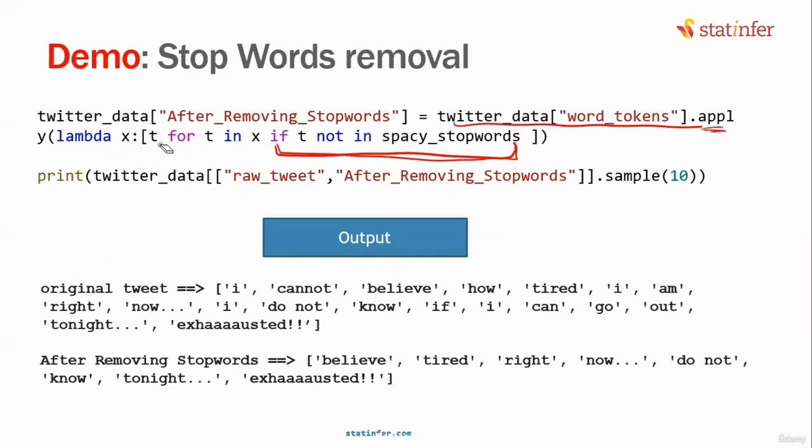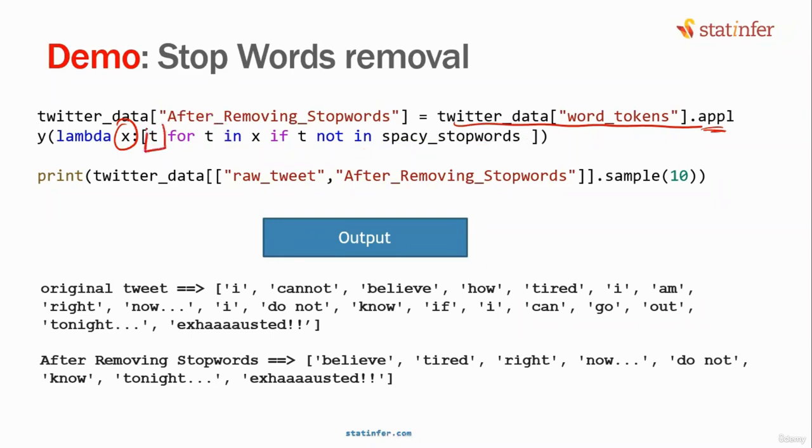Dot apply x, for t in x, if t is not in spaCy stop words. Is it clear? Look at this, all of you. Don't read it this way: t, for t in x, if t not in spaCy stop words. Does it work that way? Is that the way we should read? No.